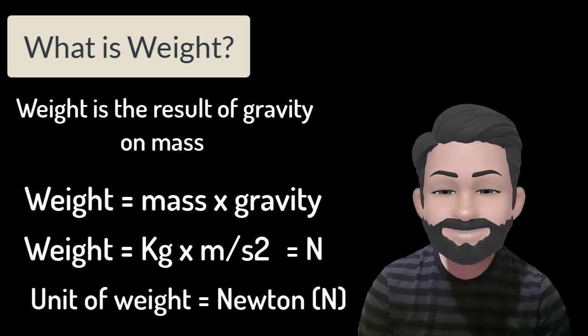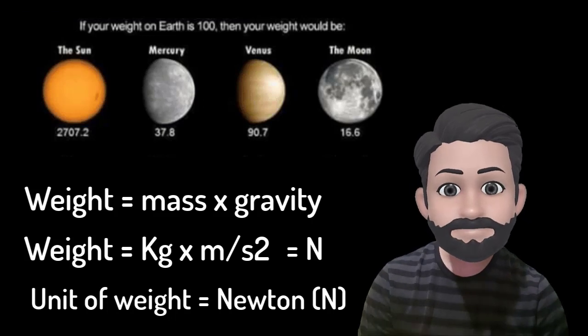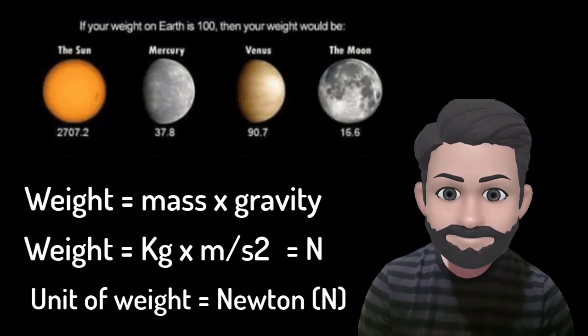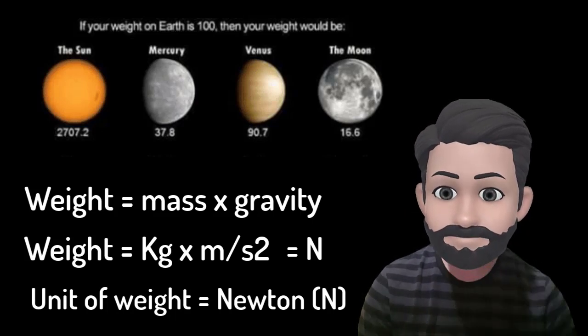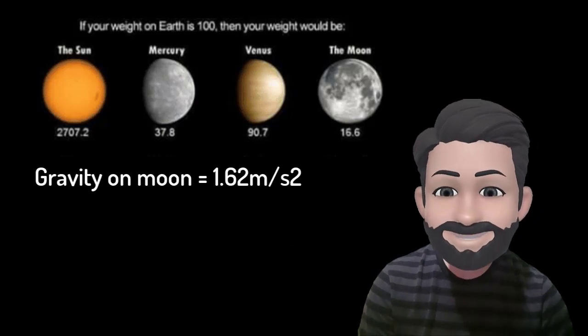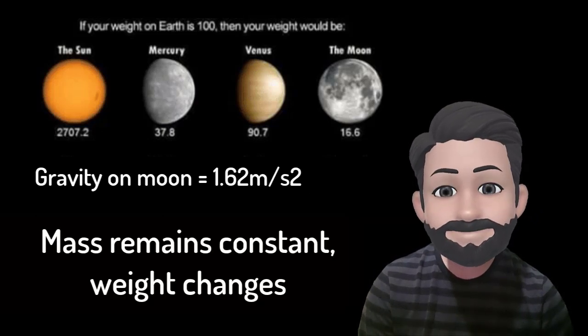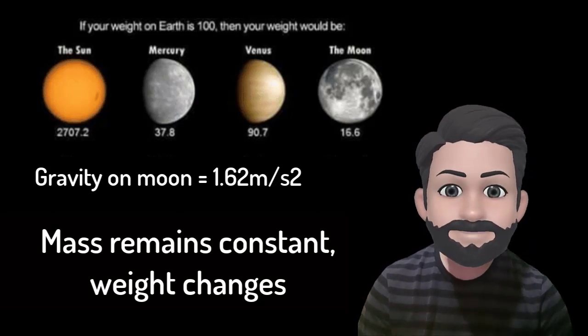You may have seen facts on Facebook or any other page saying you weigh less in other planets or more in other planets. This is true because the gravity changes with size of the planet, if you remember the third point. For example, as the moon is smaller, it has a lower gravity, and hence you will weigh less there, but your mass will remain the same. Mass does not change wherever you go in the universe. There are lots of interesting things to talk about gravity, but we have to get on with the curriculum. However, I assure you, this is not the end of gravity. It will resurface again and again.